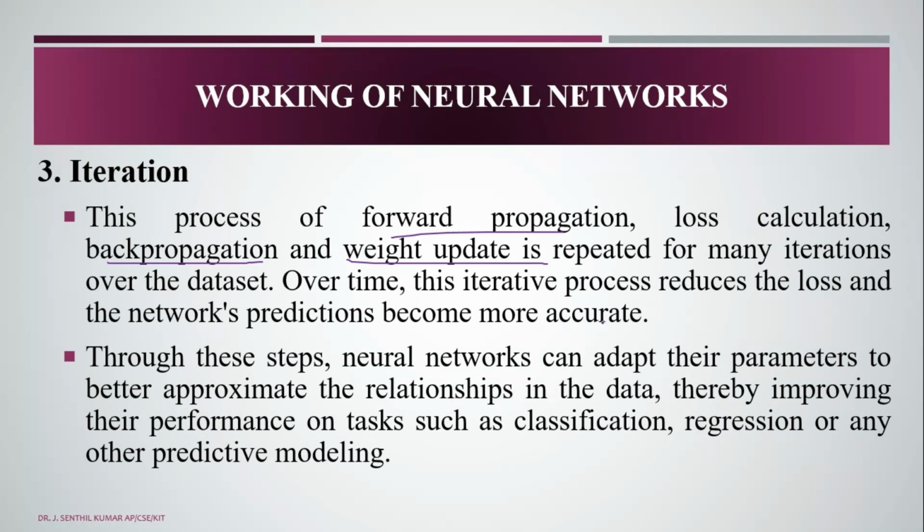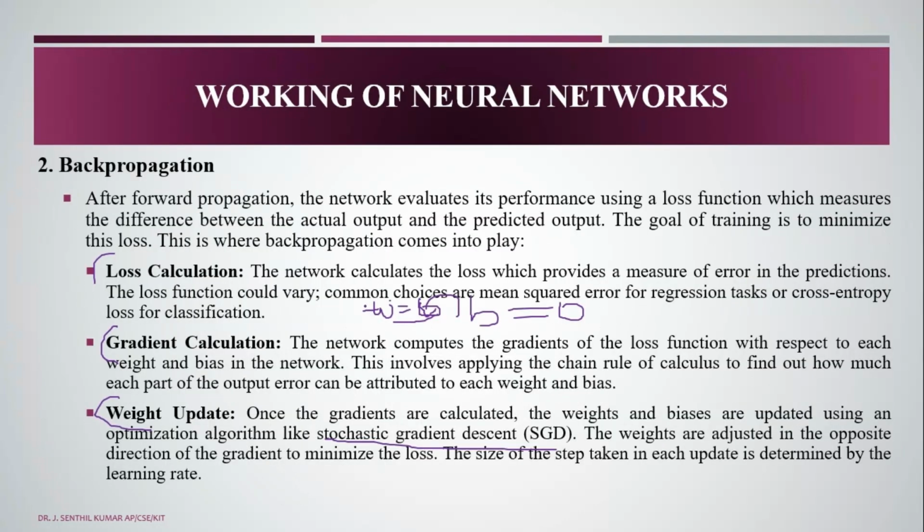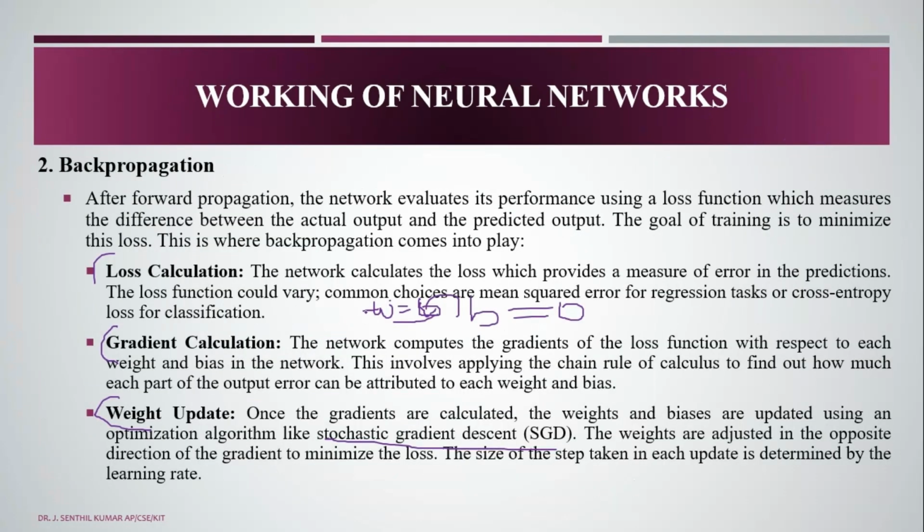Through these steps, the neural network can adjust its parameters to better approximate the relationships in the data, thereby improving its performance on tasks such as classification, regression, or any other prediction model. So these are the workings of neural networks: first forward propagation, then activation functions, backpropagation, and iterations.